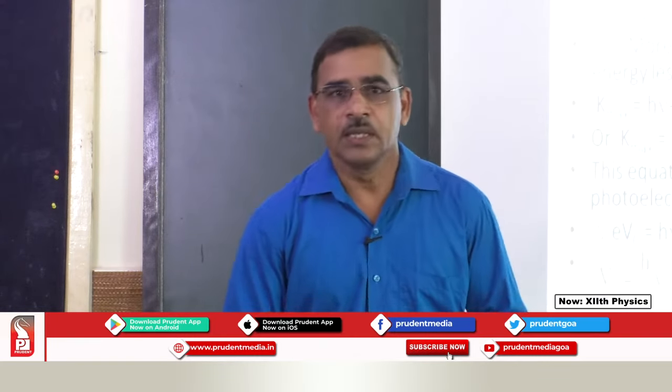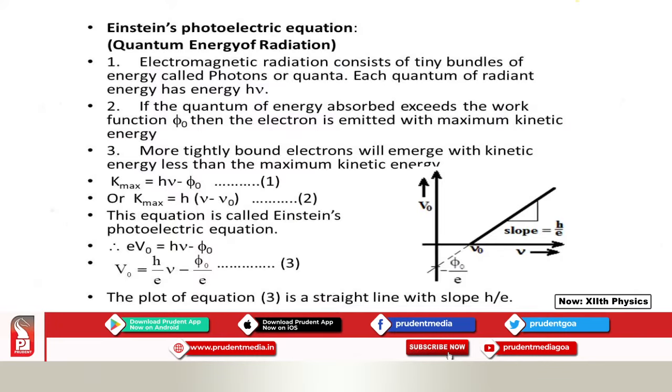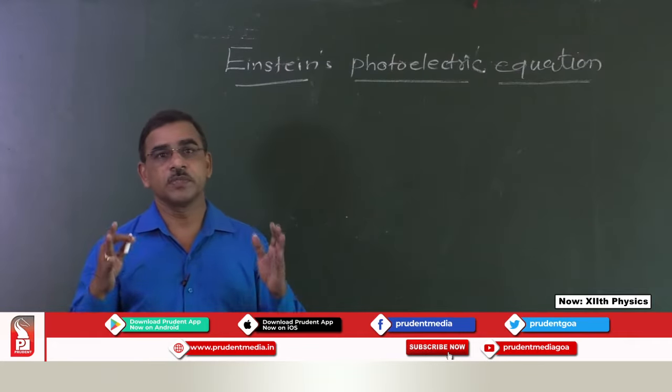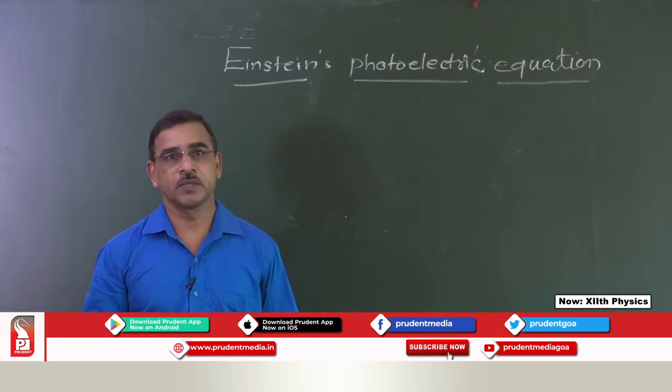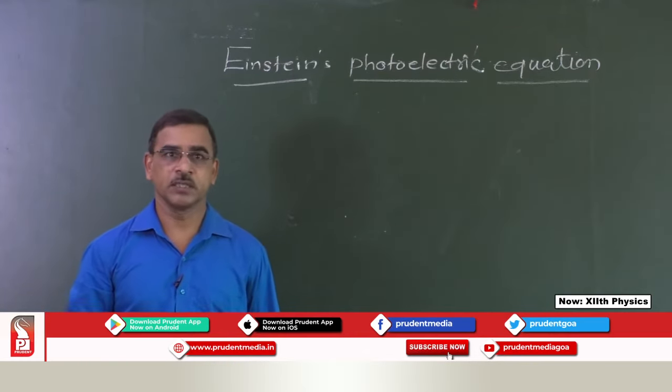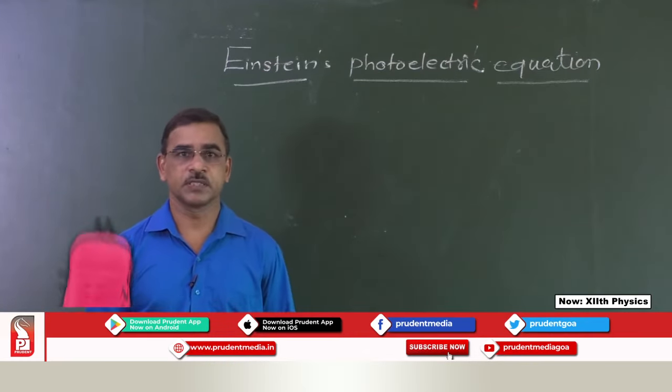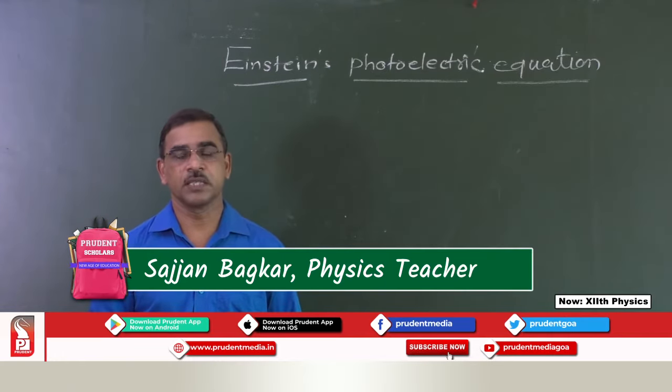So, let us understand the explanation of the photoelectric effect given by Einstein with the help of his famous equation, Einstein's photoelectric equation. All these observations in the photoelectric effect experiment were explained by Einstein with the help of his new theory, the particle theory of light.